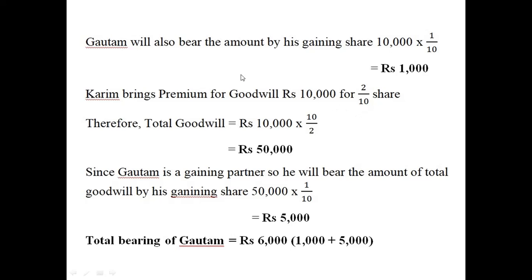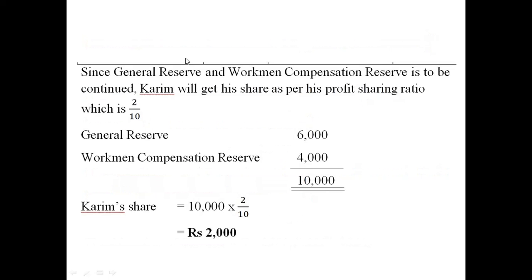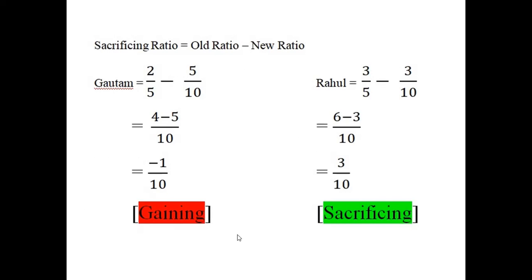Okay. Now we already came to know that general reserve and workmen compensation reserve is to be continued in the business, isn't it? And the amount is how much together? It is 10,000, isn't it? So Karim already gave 2,000 to Rahul. Okay. Remember that new partner. New partner is always a gaining partner. So gaining partner will give to the sacrificing partner. So in this question, Gautam, who is an old partner, is also a gaining partner. That is why he will give by his gaining share. His gaining share is 1/10.